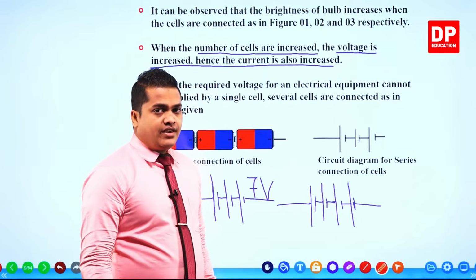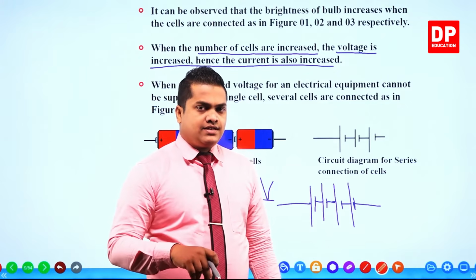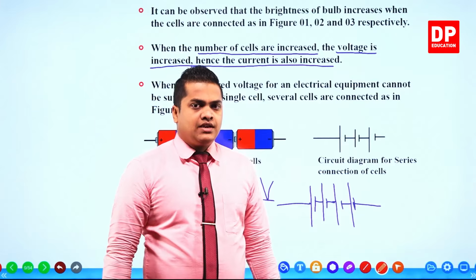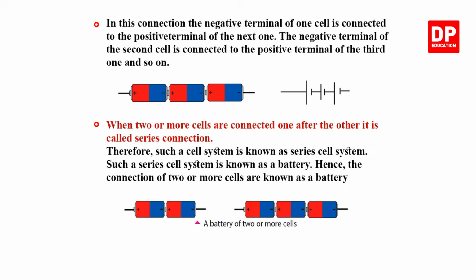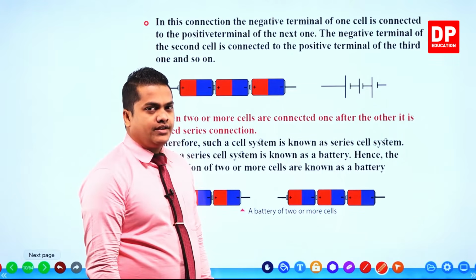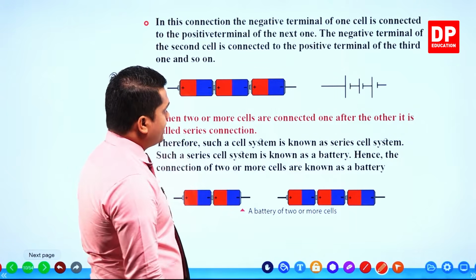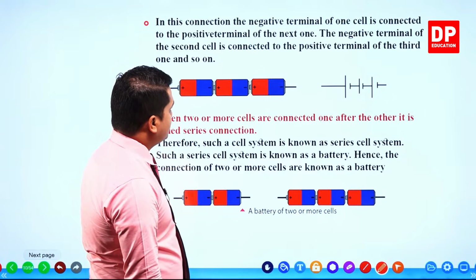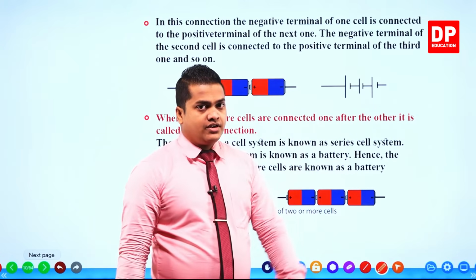So this is the way of connecting cells in a series connection. So by connecting cells in a series connection, we can increase the voltage, plus we can increase the current as well. Okay then. So in this connection, negative terminal of one cell is connected to the positive terminal of the next one. So you know that, right? When you are interconnecting these things, negative with another positive terminal, right? The negative terminal of second cell is connected to the positive terminal of the third cell, and so on. So like this way, the figure is once again given.